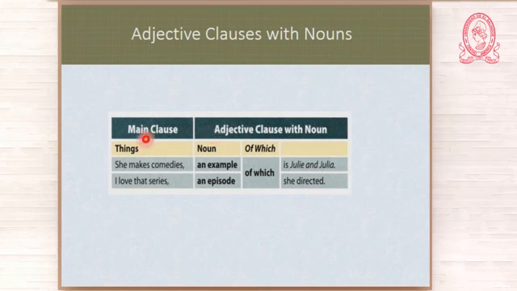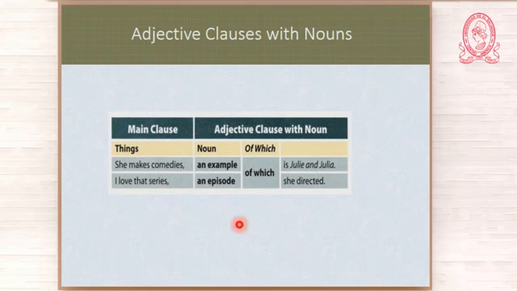Look at this. She makes comedies, comma, an example of which is Julie and Julia. Another example, I love that series, comma, an episode of which is Julie and Julia. Okay?